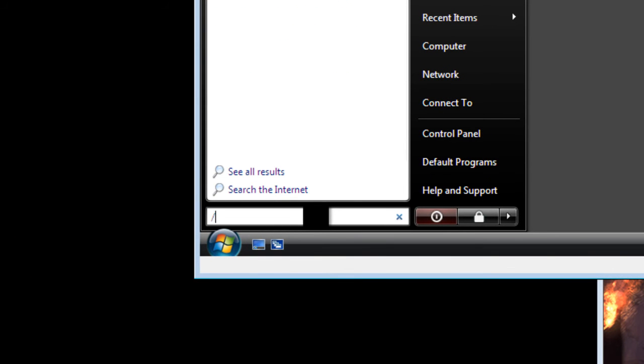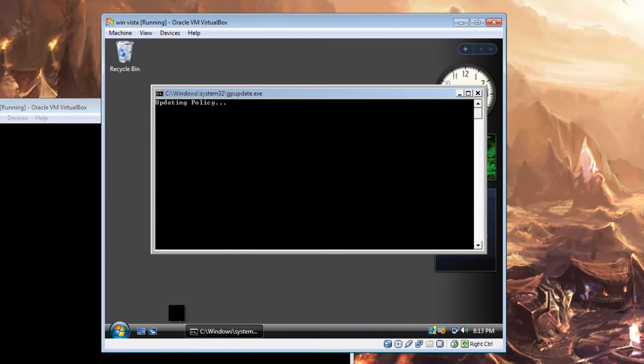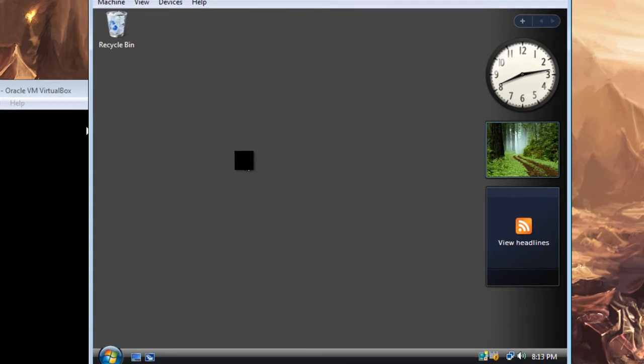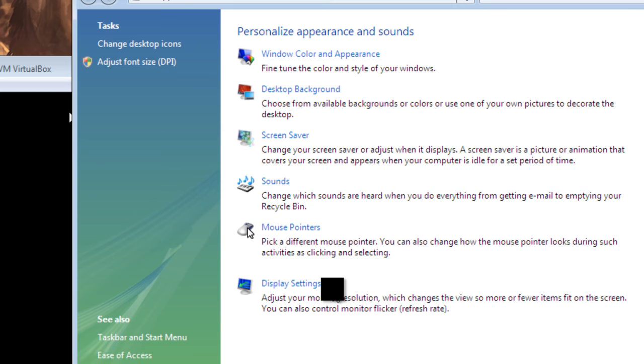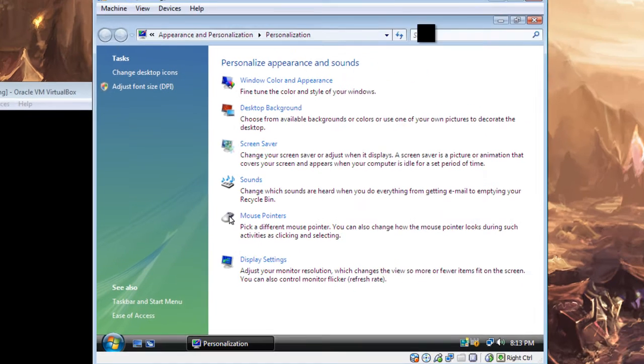So first we're going to need to do a GP update, which is a group policy update, to refresh, to apply the group policy that we just created. It might take a little while to update. Right now, right click, click personalize. As you can see, you don't have the option to change your theme.